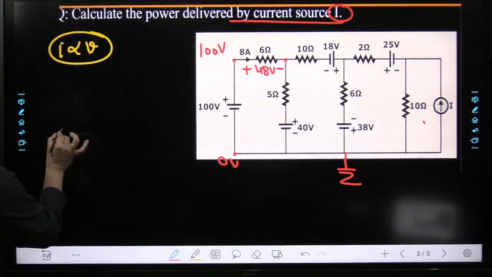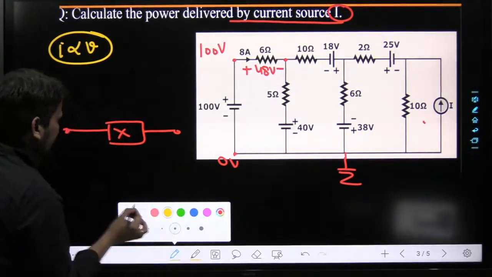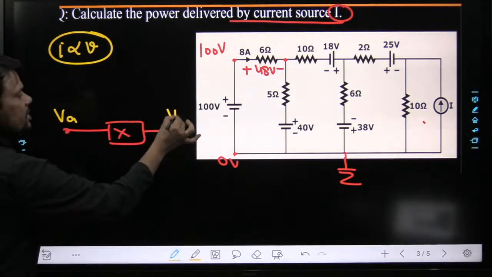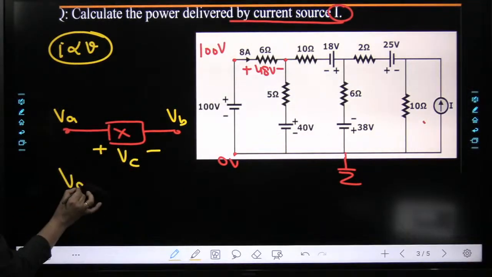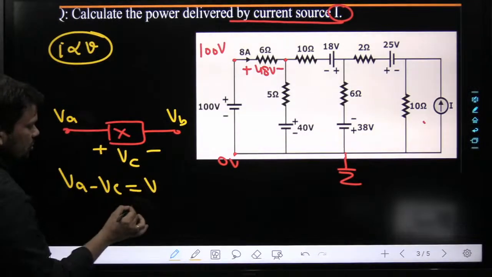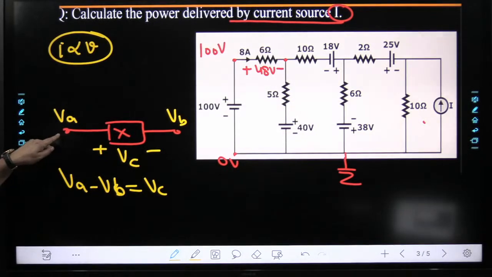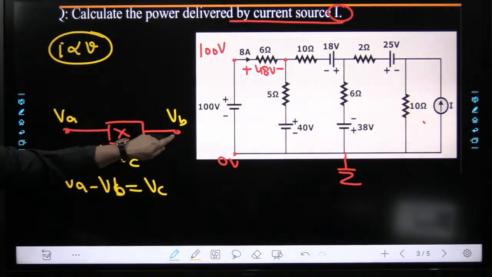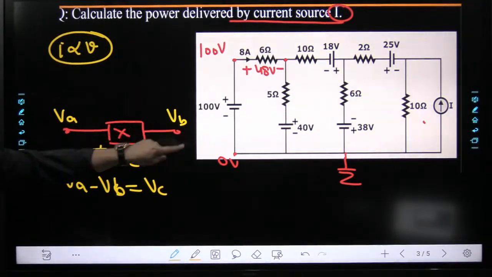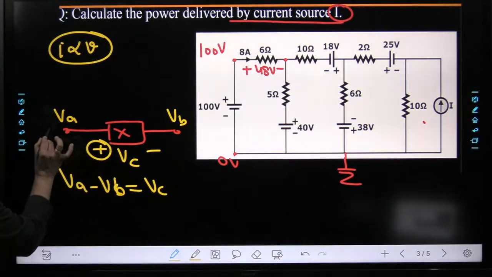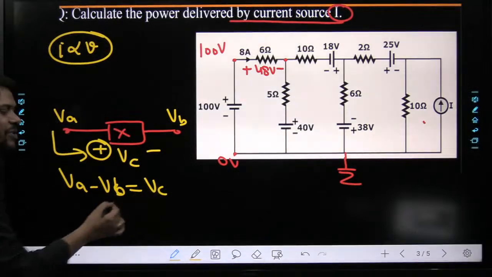Please be serious. Let us assume some element X is there. I want to write here, this is VA, this is VB, and here some voltage VC. So we can write VA minus VB is equal to VC. You have to stand somewhere here and try to identify what is the voltage at the upcoming node. So VA minus VB is equal to VC, with the polarity whatever you are observing, plus sign.